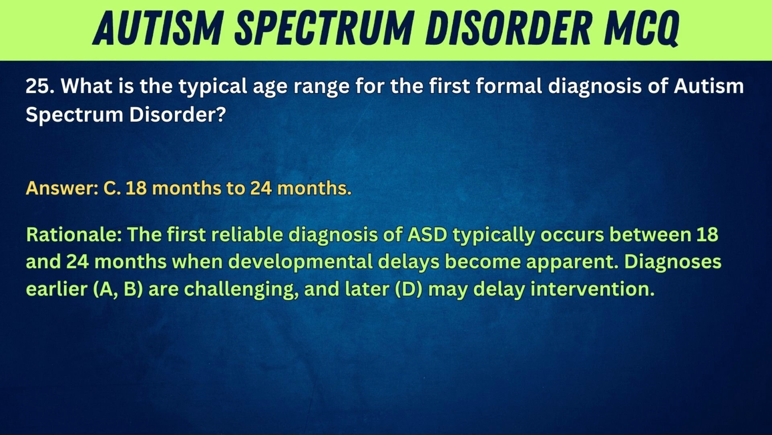Rationale: the first reliable diagnosis of ASD typically occurs between 18 and 24 months when developmental delays become apparent. Diagnoses earlier, A, B, are challenging, and later, D, may delay intervention.